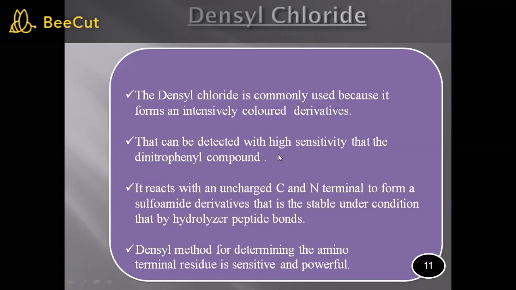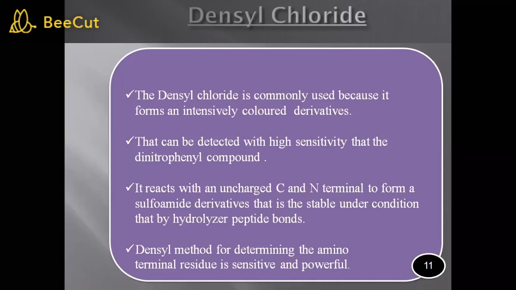Then that can be detected with very high sensitivity compared to the dinitrophenol compound. As with Sanger's reagent, we get the yellow colored DNP derivative, likewise here also we are getting the colored derivative.